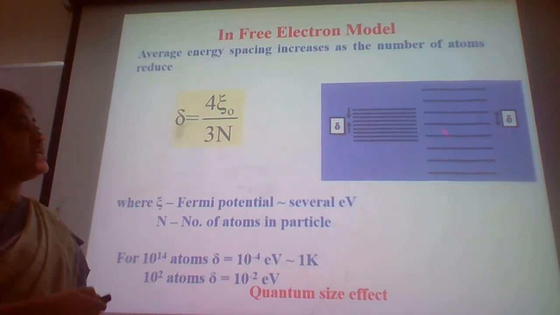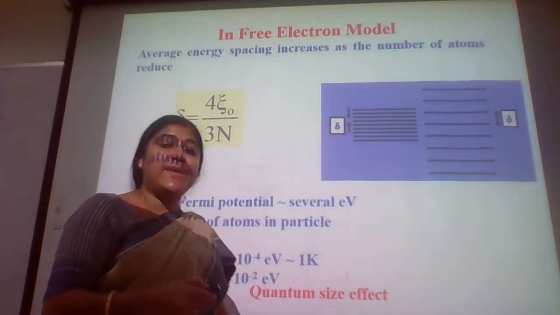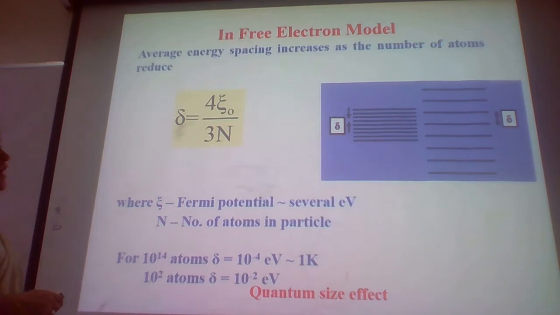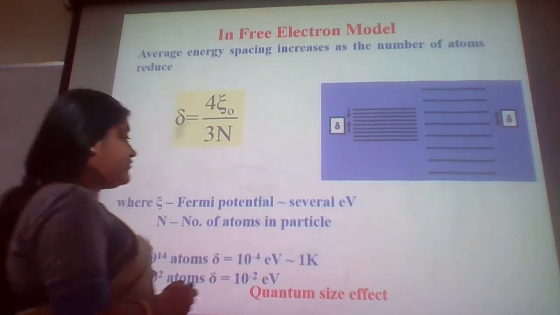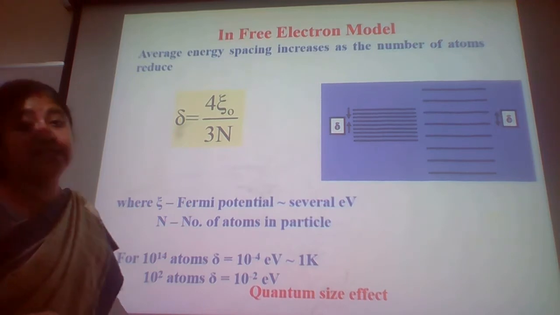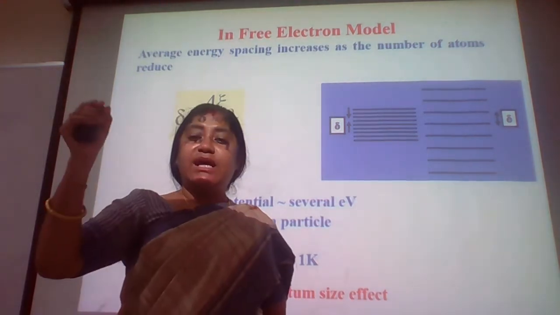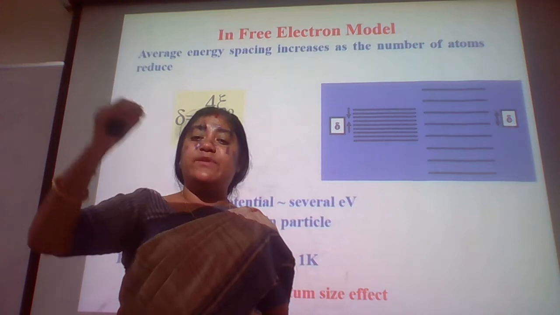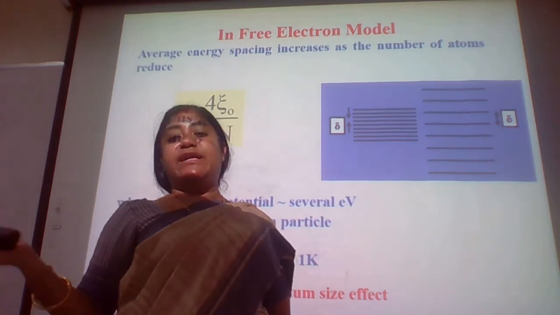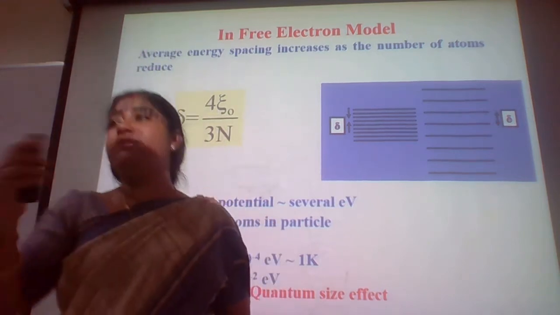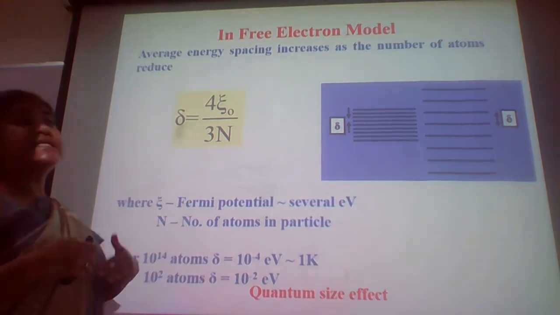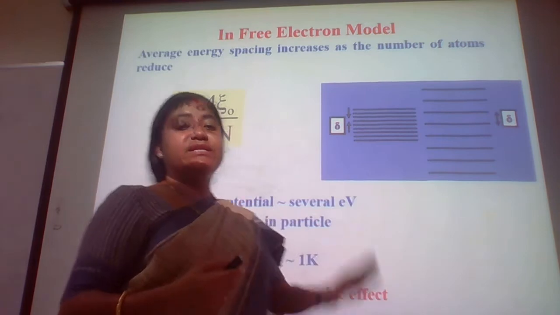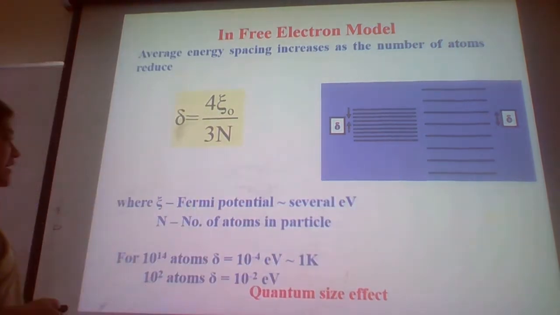You can see a drastic change in the spacings of energy levels when we go to the nanoscale, the reduction of size. Try to understand: even if a small atom or a small molecule is displaced, the total energy of the system is distorted, and we can see changes in the different properties of the material as a whole.